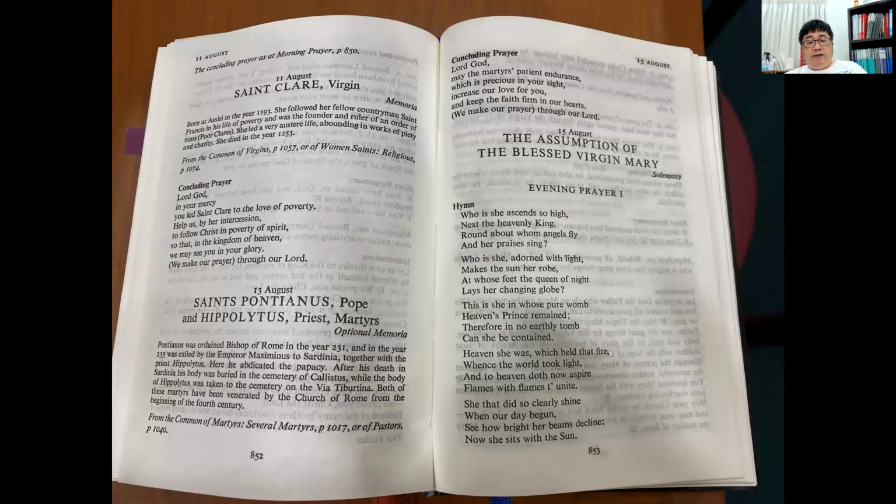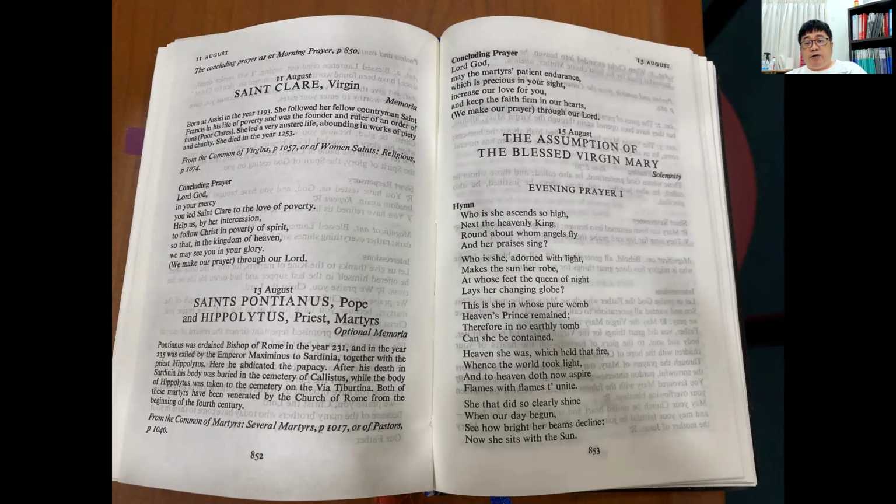Another example we can see here, St. Clare. For most of the other parts of the prayer, for morning prayer and evening prayer, we refer to Common of Virgins on page 1057. Only the concluding prayer is obtained from the proper, in this case on page 852 for St. Clare Virgin, an obligatory memorial.